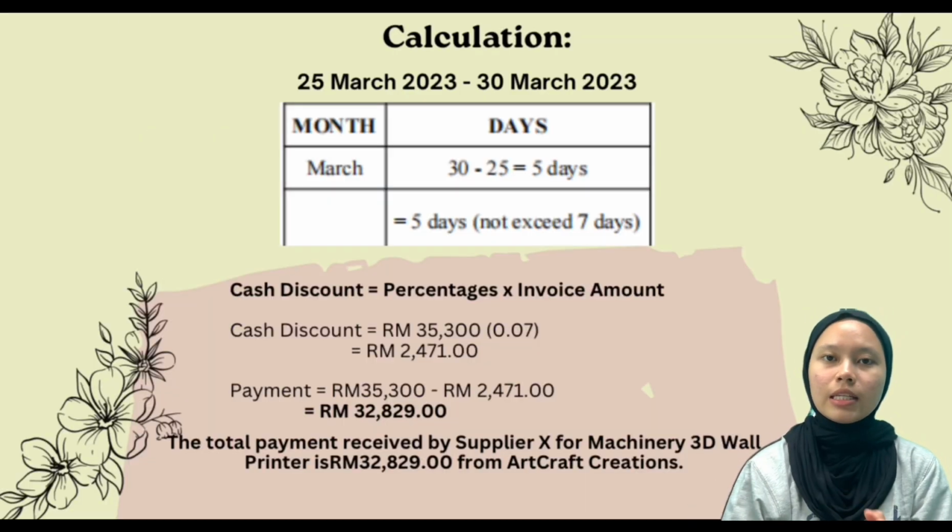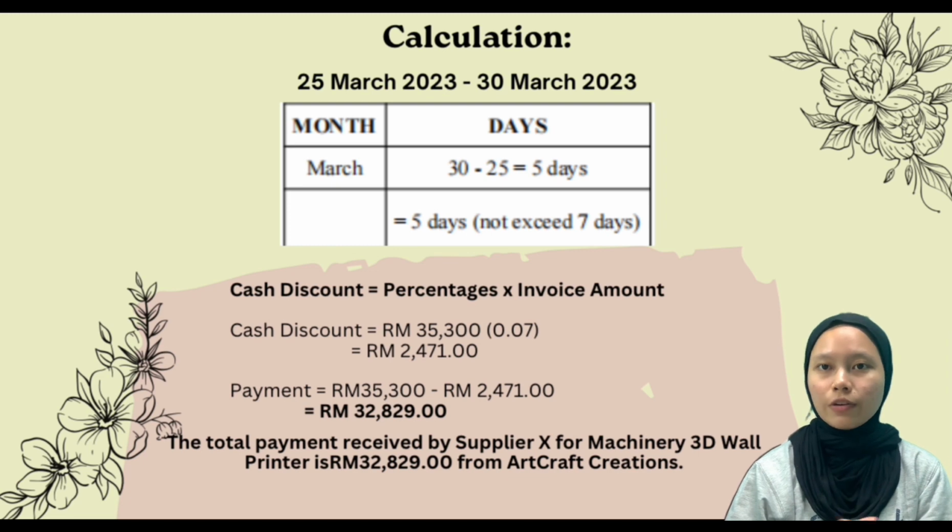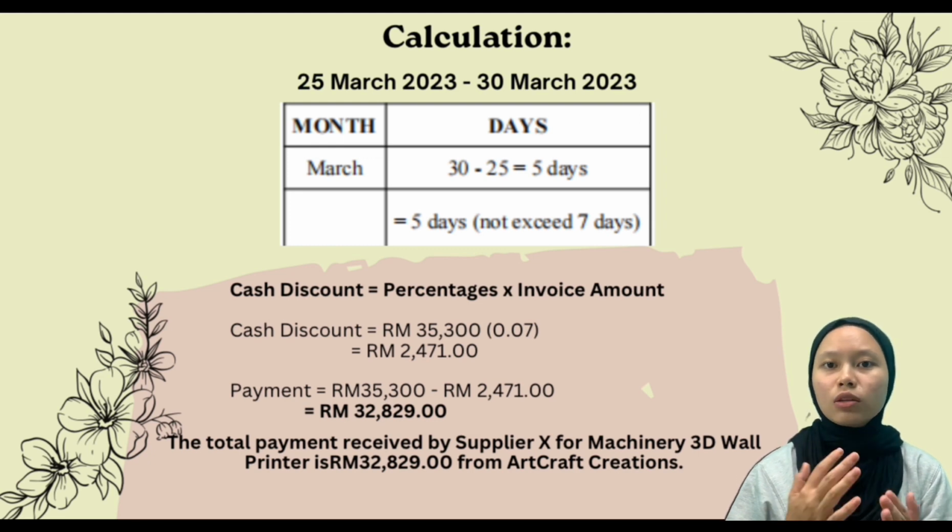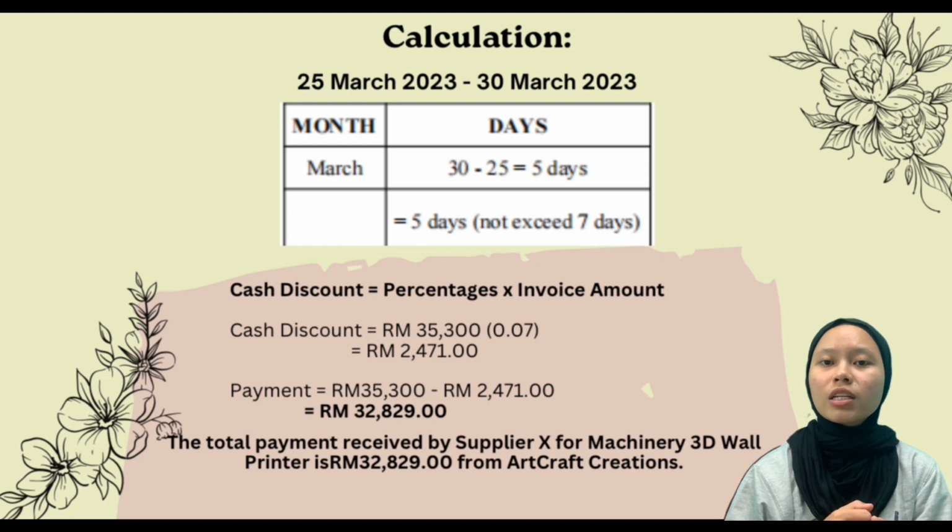As we can see in the slide, from the date we received the invoice, which is 25 March 2023, to the date we paid for the machine on 30 March 2023, the time period is not more than 7 days, which is only 5 days. So we need to calculate the payment made after getting the 7% discount.